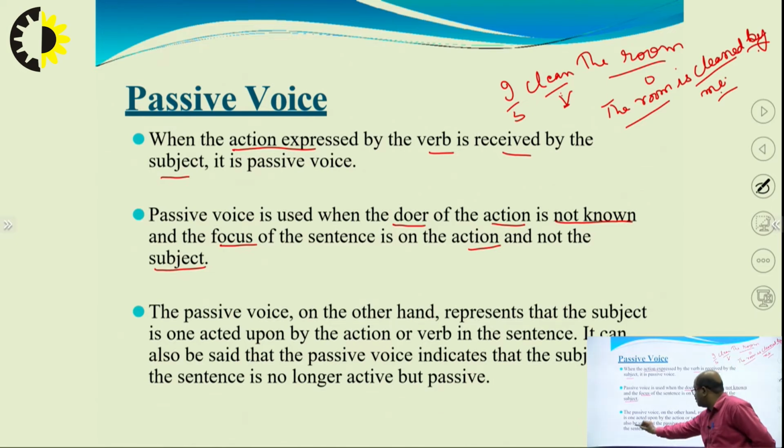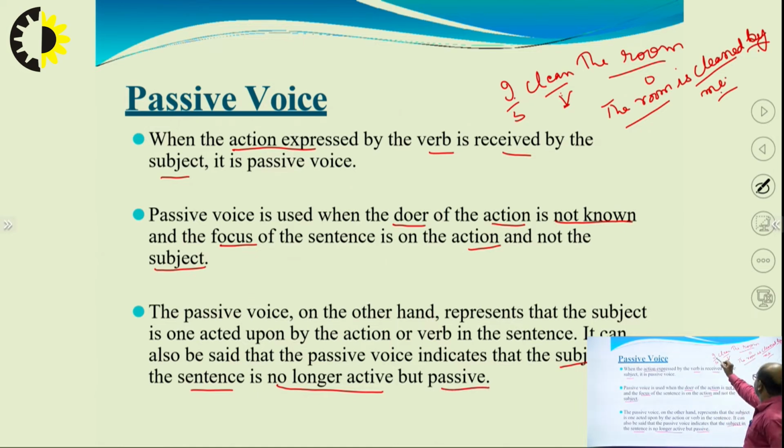It can also be said that the passive voice indicates that the subject in the sentence is no longer active but passive. Here comes the conclusion that the subject in the sentence is no longer active but passive. It is working in a passive form. So, the subject is not active in the second one, the object becomes the active part.